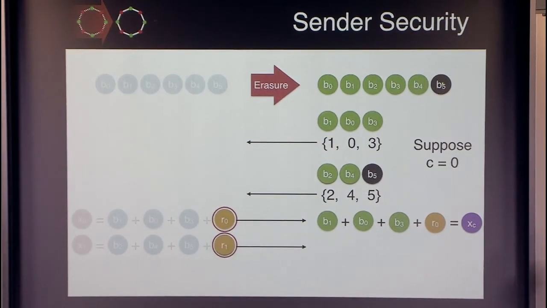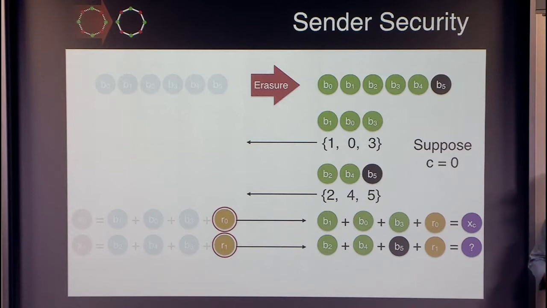In this case, the bit indexed 5 comes in this set, and I'm going to claim that the second secret is perfectly hidden because this bit B5 is perfectly hidden. Because the receiver did not receive the bit B5, the receiver cannot recreate or extract the other bit X1 minus C. So it's perfect security, if such a bit exists.